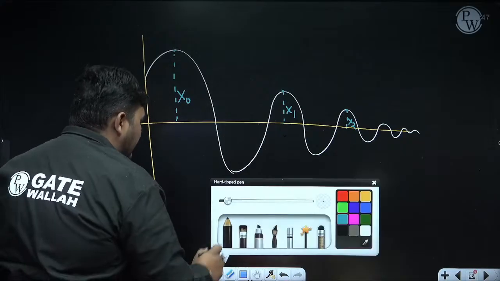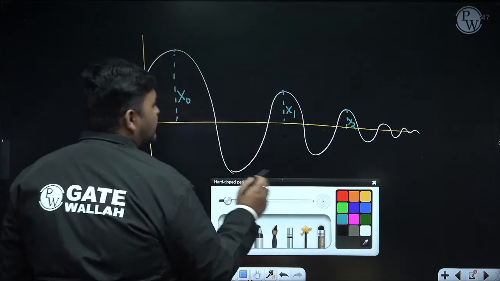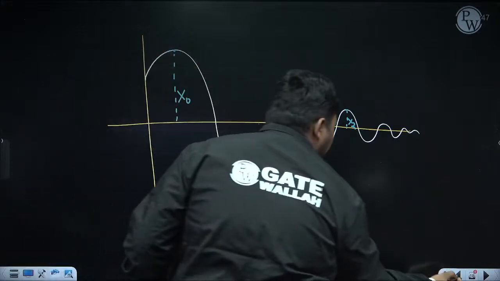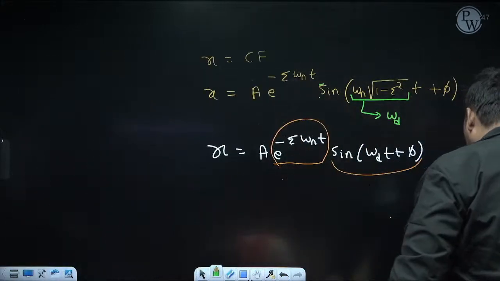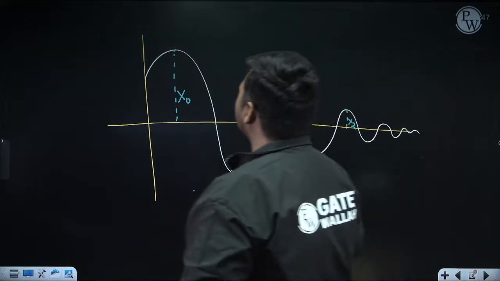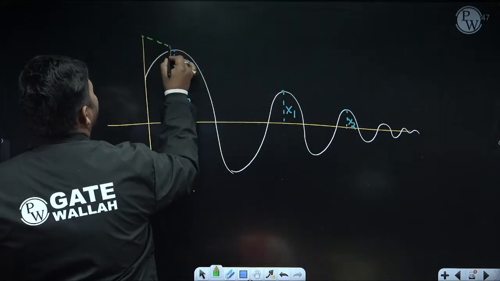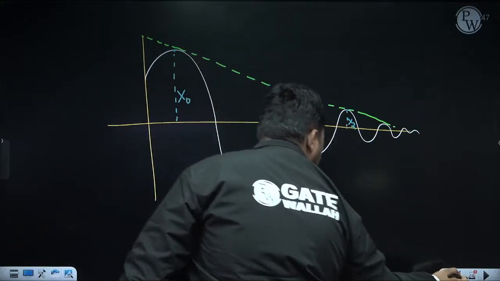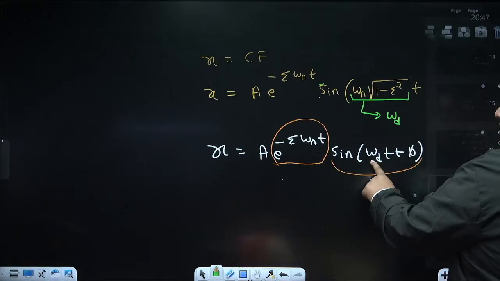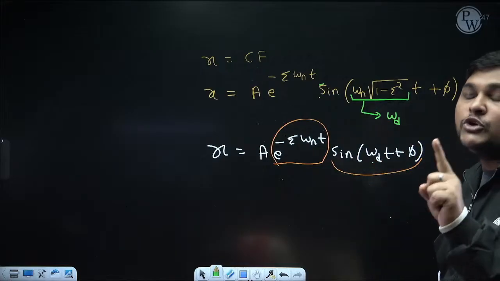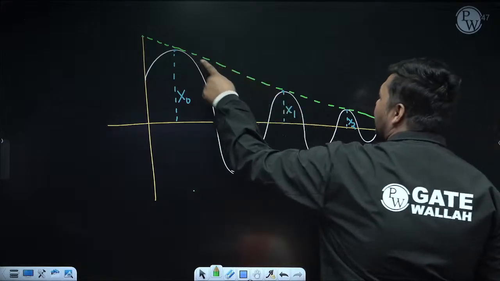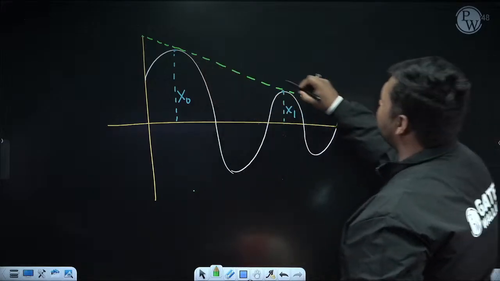Now with each time period, why is displacement or amplitude reducing? Due to the presence of this exponentially decreasing function. So in this graph, if we join the points after one time period, see here frequency is omega d, so time period will be 2 pi by omega d. So if you are joining the points after one time period, this will be an exponentially decreasing curve.